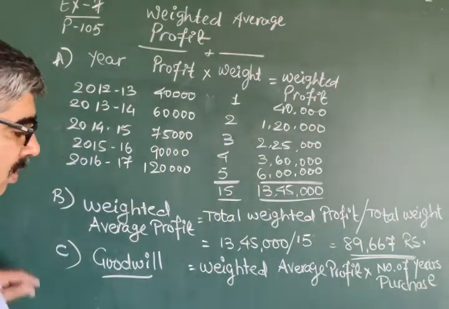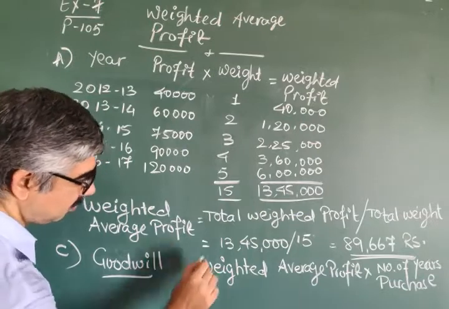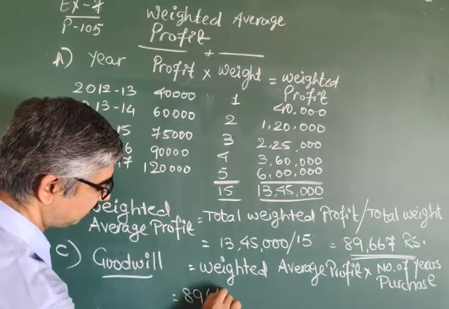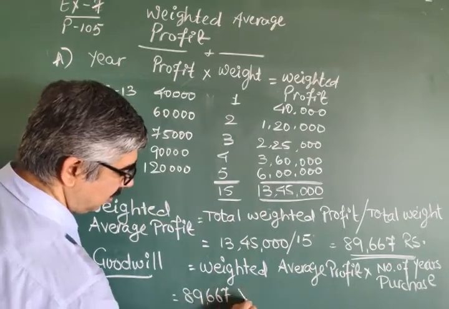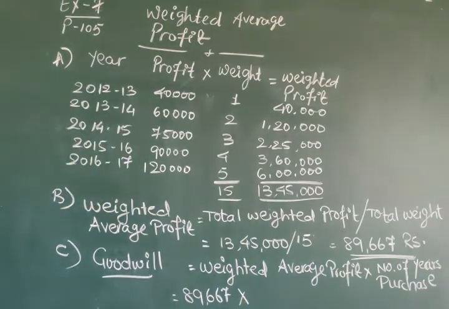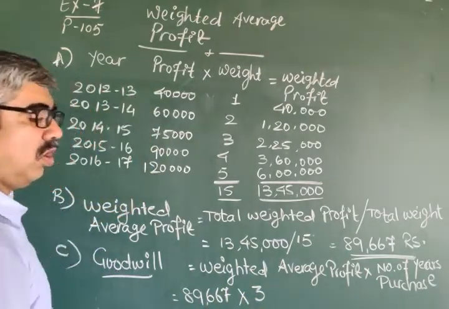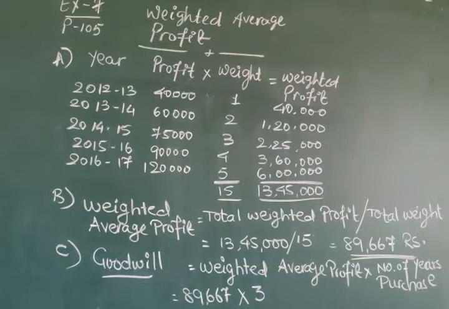Okay, so you will get 89,667 into how many years they say? In the question itself they say 3 years purchase. 3 years purchase of weighted average profit. So what's your answer?